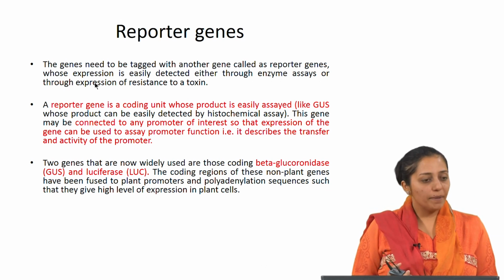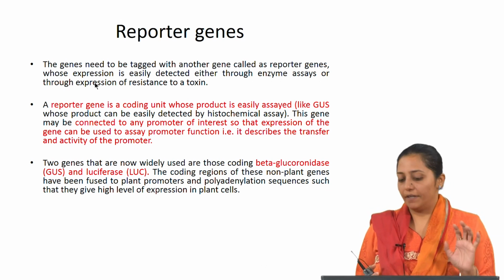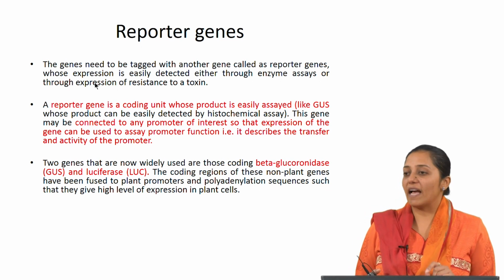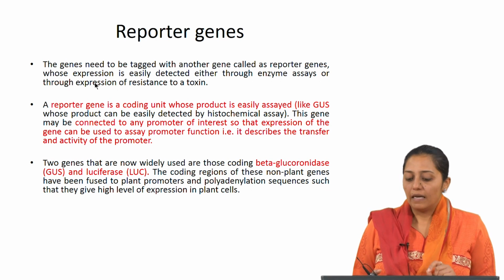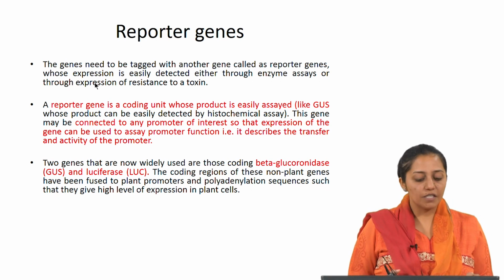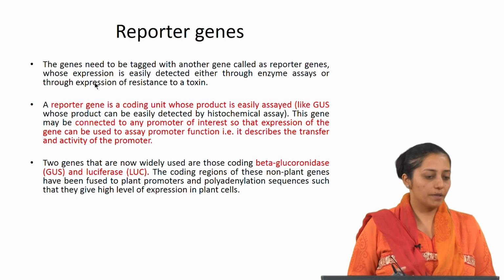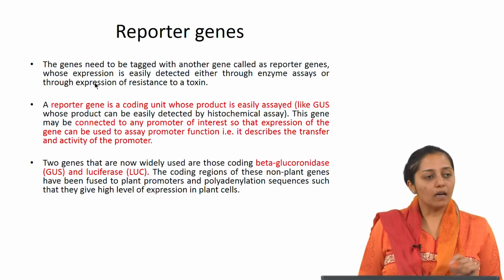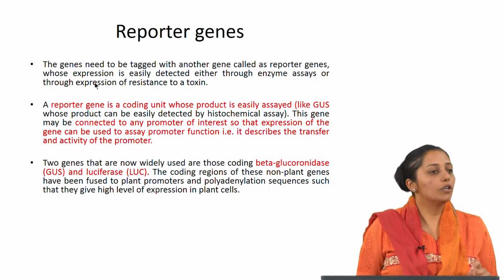This gene may be connected to any promoter of interest so that the expression of the gene can be used to assay promoter function. That is, it describes the transfer and activity of the promoter. Two genes that are widely used are beta glucuronidase and luciferase.